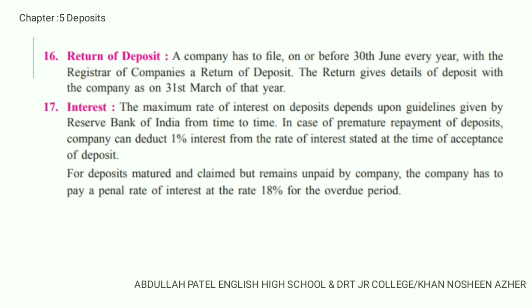But in the case of the company, for a deposit that has matured and been claimed but remains unpaid, the company has to pay interest at 18% on the overdue period. So the first condition relates to the depositor's premature repayment, where the company has an option to deduct 1% from the overall rate of interest. The second condition: when the company has not paid the depositor, the company has to pay 18% on the overdue amount for the overdue period.